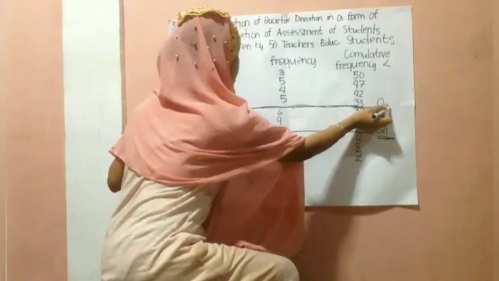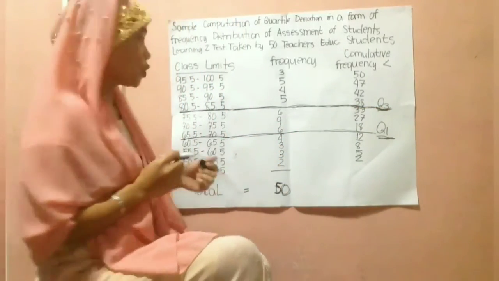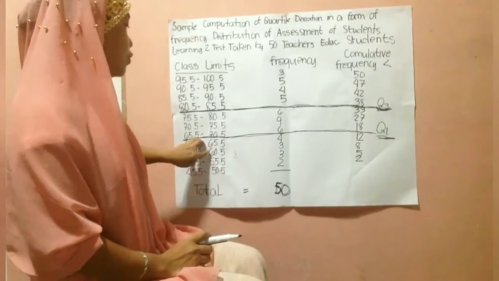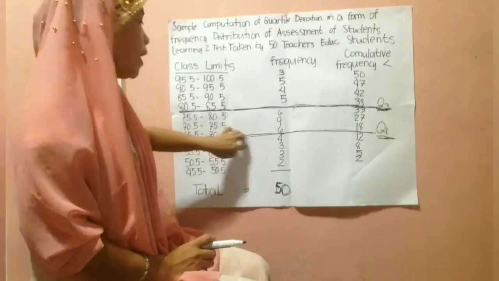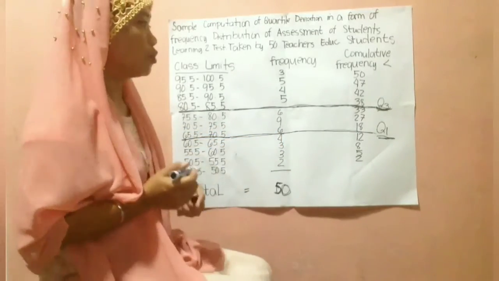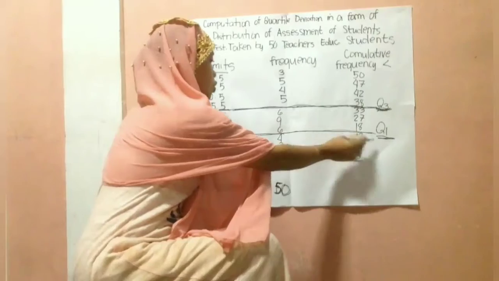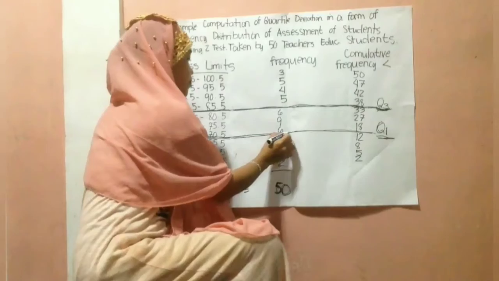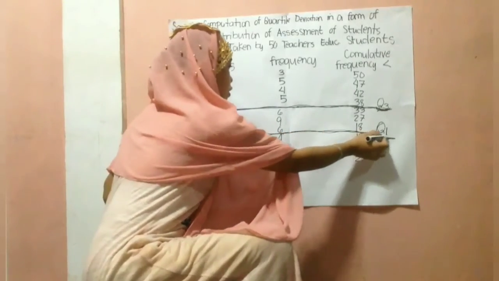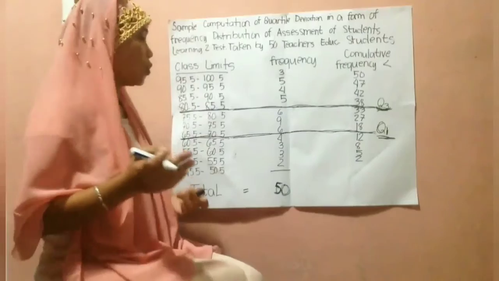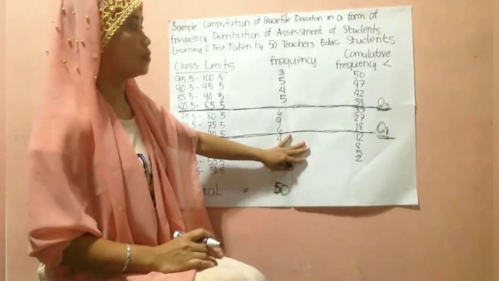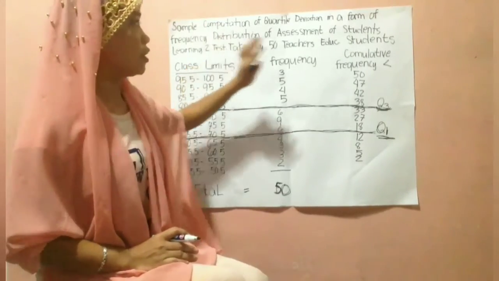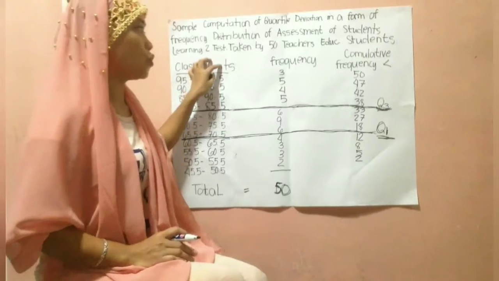Now let's go to the first quartile. The class limits are 65.5 to 70.5, the frequency is 6, and the cumulative frequency lesser than is 18. So this line is the first quartile. Class, we already know the third quartile and the first quartile. This is the way to find the quartile division in a form of frequency distribution.